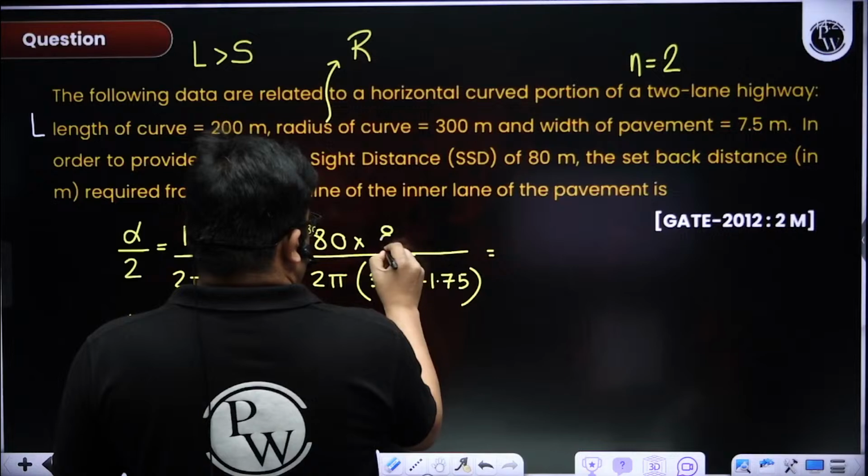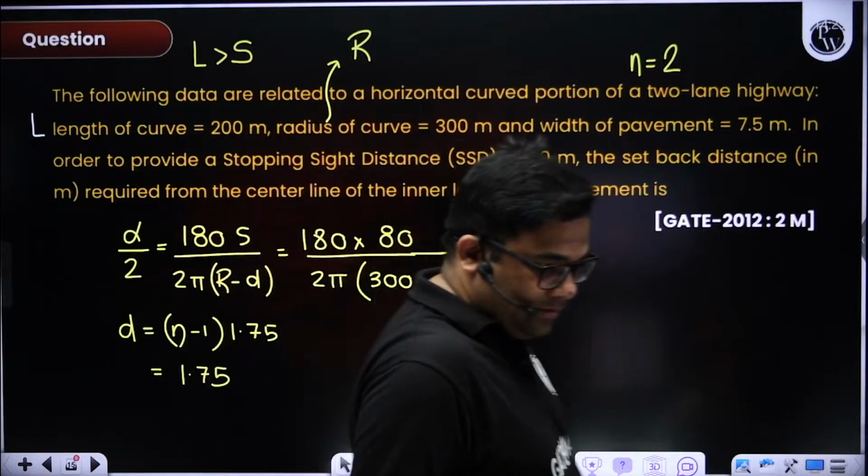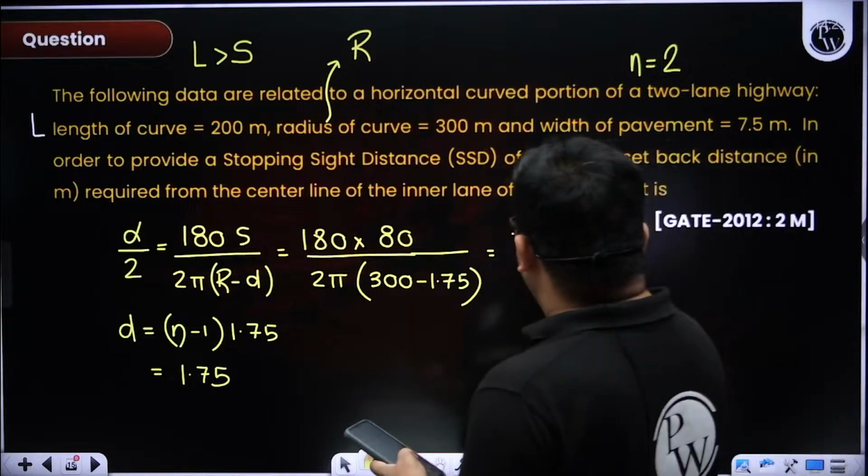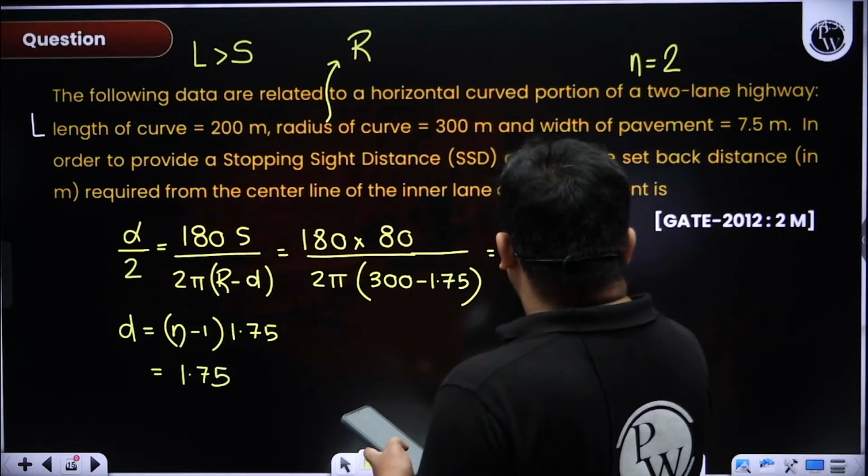Now we can find out this alpha by 2 first, right? Let me find out alpha by 2. So 180 into 80 divided by 2, divided by pi, further divided by the radius. So alpha by 2 we are getting 7.68 degree, right?